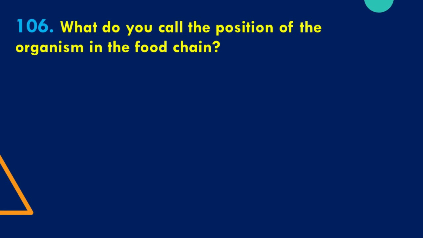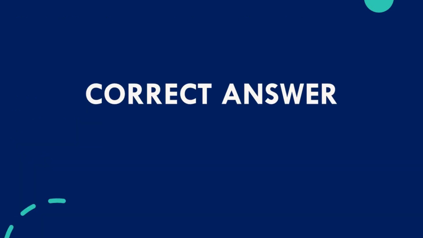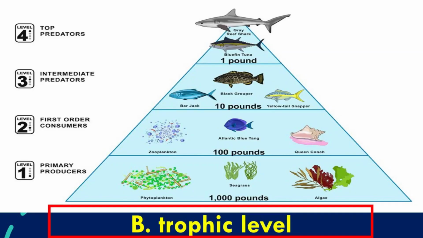The options are A. Herbivore, B. Trophic level, C. Food web, and D. Ultimate consumer. The correct answer is B. Trophic level. The trophic level of an organism is the number of steps it is from the start of the chain. Under this, organisms are classified as producer, consumer, and decomposer.